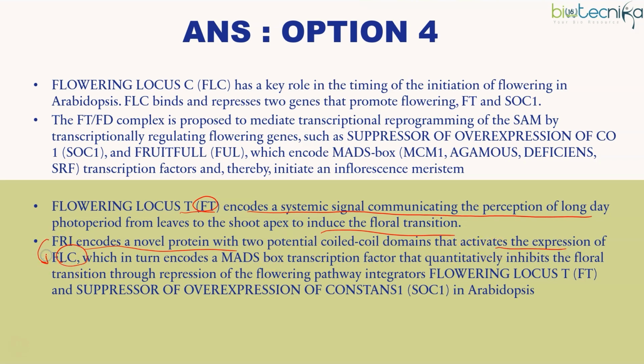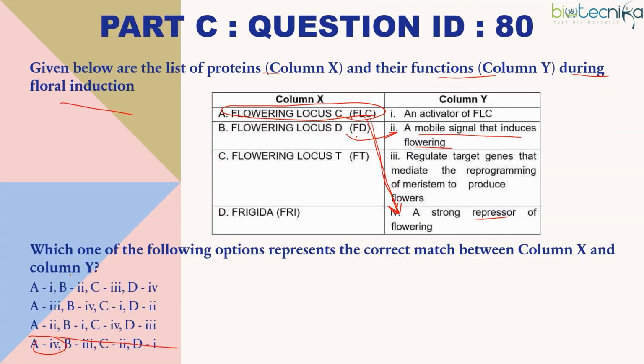So FRI will activate FLC, which in turn encodes the MADS-box transcription factor that inhibits floral induction. So FT and SOC1, they will be inhibited. FRI, frigida, is an activator of FLC. D is right, D goes to 1. And FT, as I said, regulates target genes that mediate reprogramming of the meristem to produce the floral inflorescence meristem. Okay, so option 4 is the right answer.